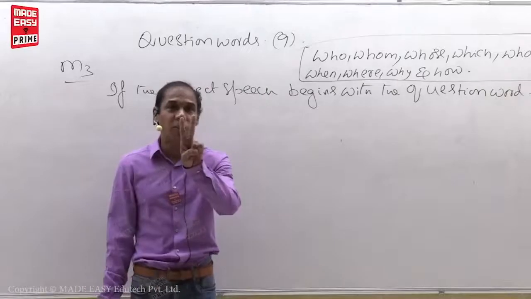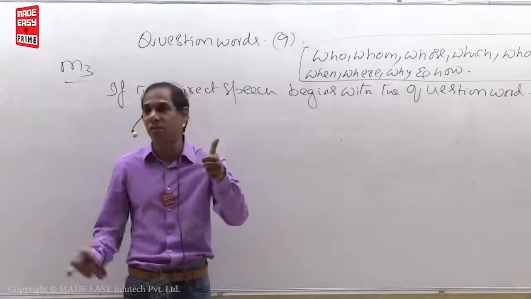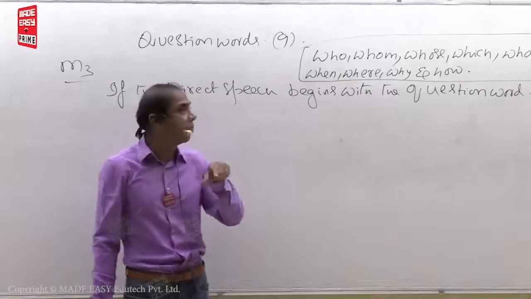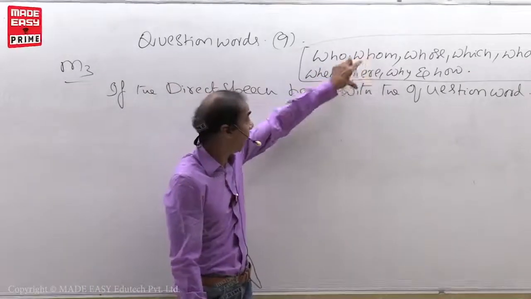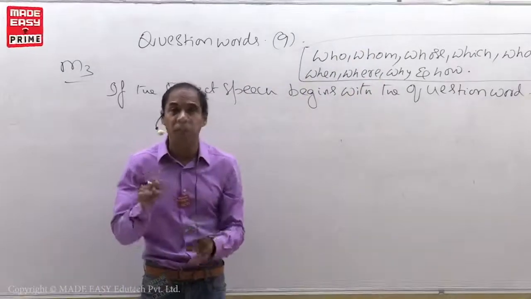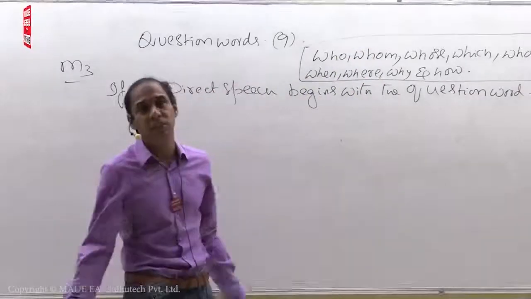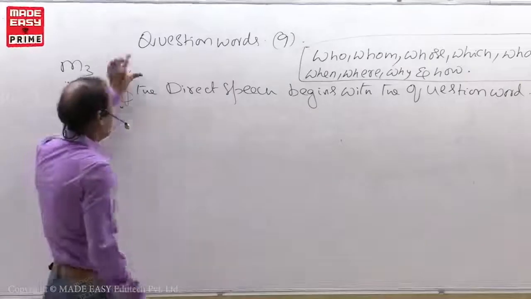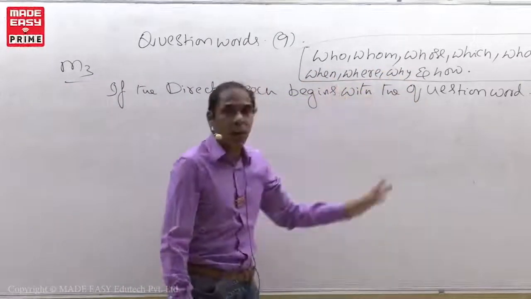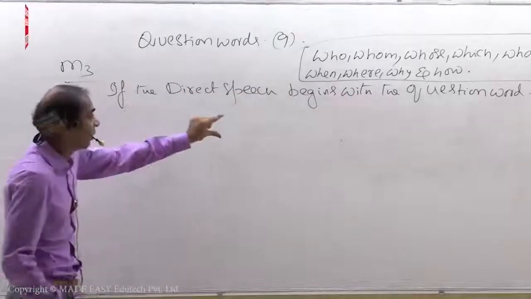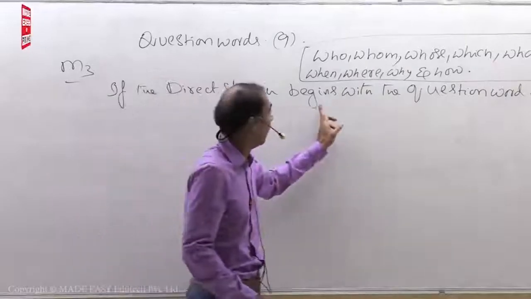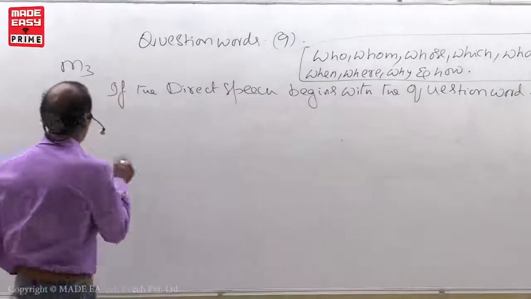So, questions are of two kinds in English: general questions and yes or no questions. General questions means putting a question by using question words. Yes or no questions means putting a question by using the special verb. Now, my students, question words: who, whom, whose, which, what, when, where, why, and how. If the direct speech begins with any one of these question words, what are the rules?